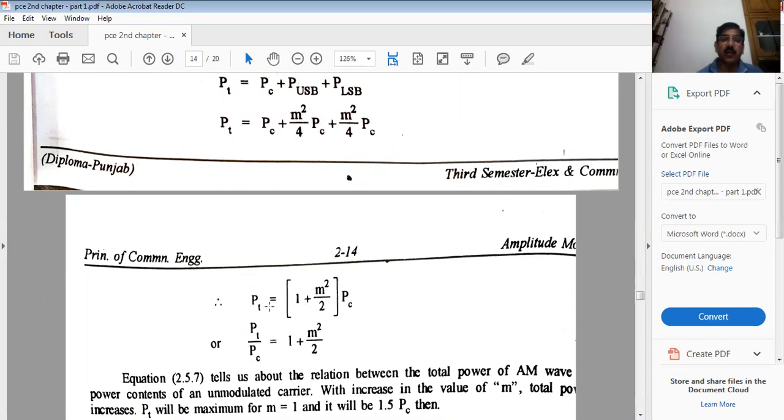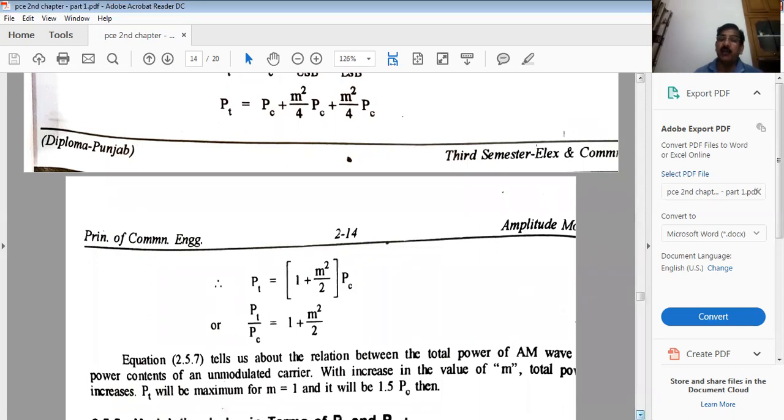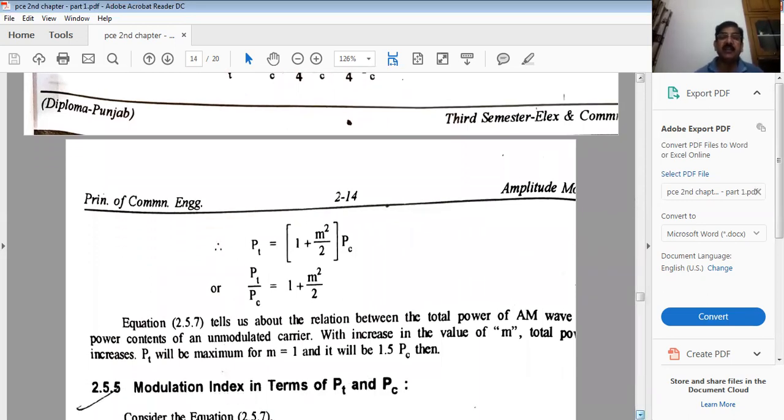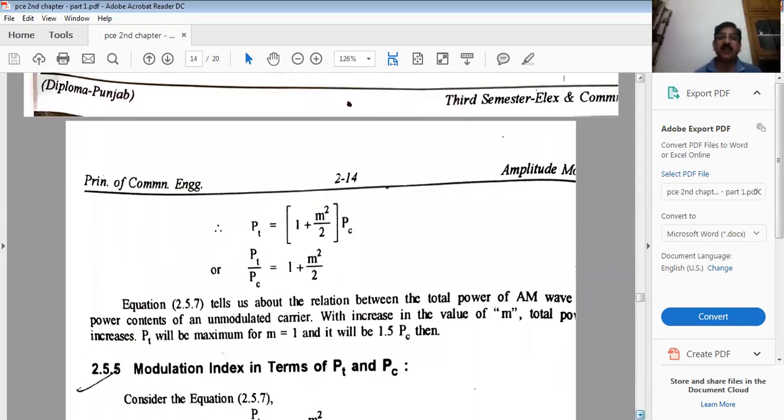Now this is the total power. PT is equal to 1 plus M square over 2 into PC. Fine. So you bring PC over PT. So this relation can be used further for calculating the value of the modulation index. Yes, M. Now, this relation is clearly showing PT is equal to 1 plus M square over 2 into PC, that total power is also depending on the value of the M as well.